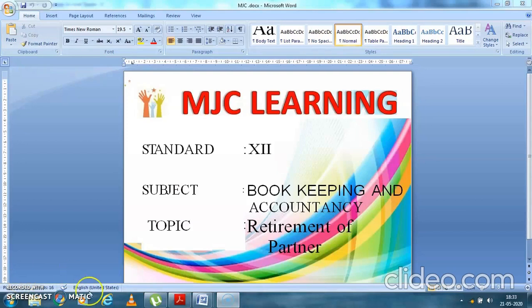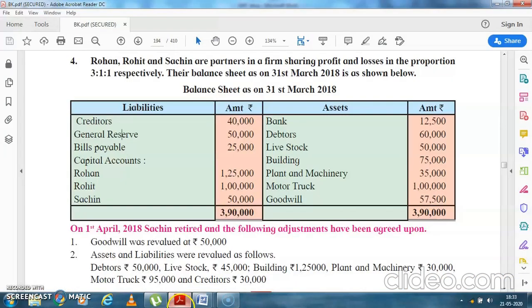Retirement of partners. Okay students, let's read the problem and understand the problem. This is question number 4, page number 184 of the government textbook. Rohan, Rohit and Sachin are partners sharing profit and loss in the proportion of 3:1:1 respectively. The balance sheet as on 31st March 2018 is as shown below.